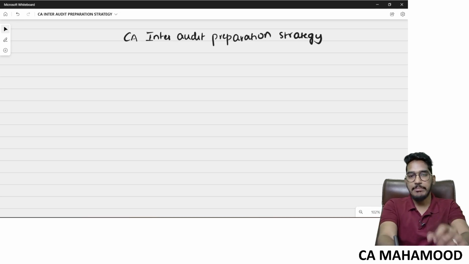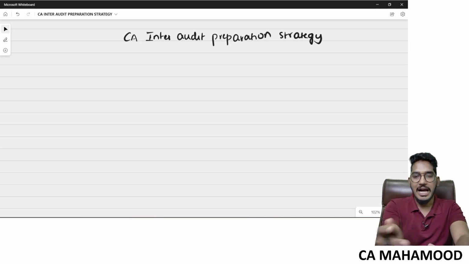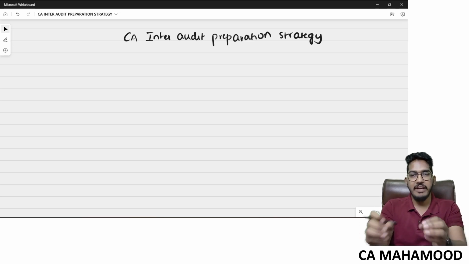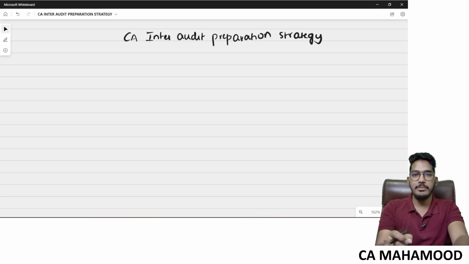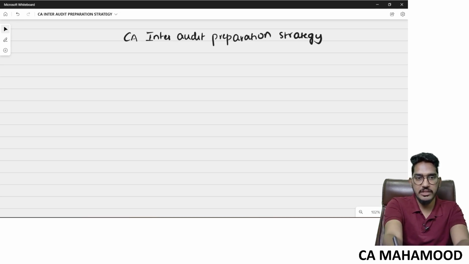Coming to the chapter-wise prioritization, I'm going to list down a very few important chapters which you must be thorough with. You should never leave them at all. And the chapters which I am going to tell you should never come in your choice list. As usual, those chapters are going to be number one, nature, objective, and scope of audit.